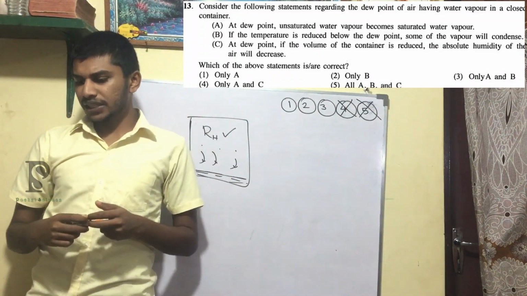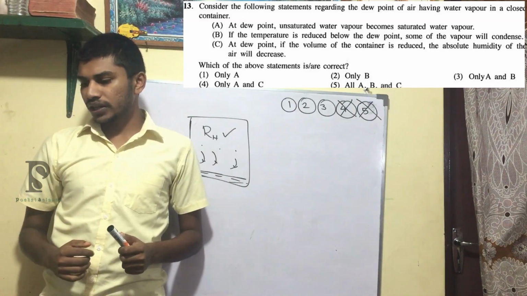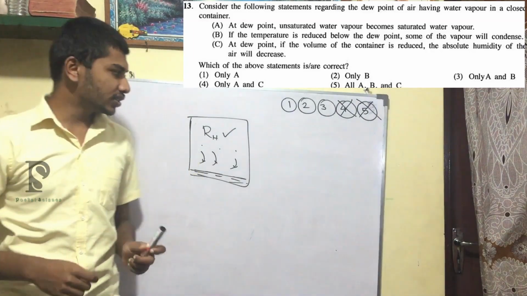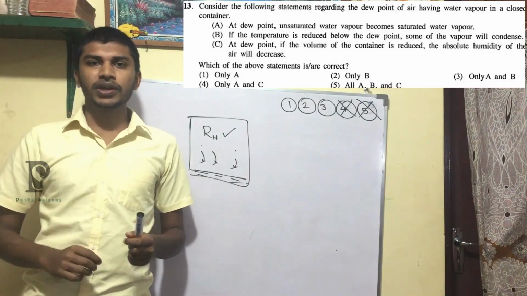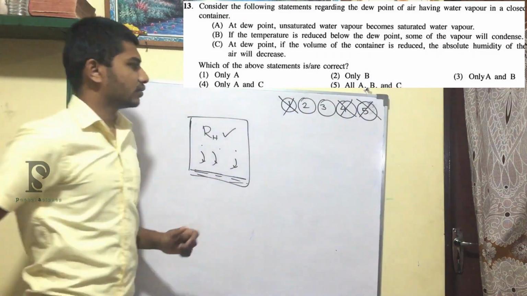So checking the B statement: if the temperature is reduced below the dew point, some of the vapor will condense, right? That is correct, because you know that if you decrease the temperature below the dew point, there will be condensation. So answer A is not possible, right?